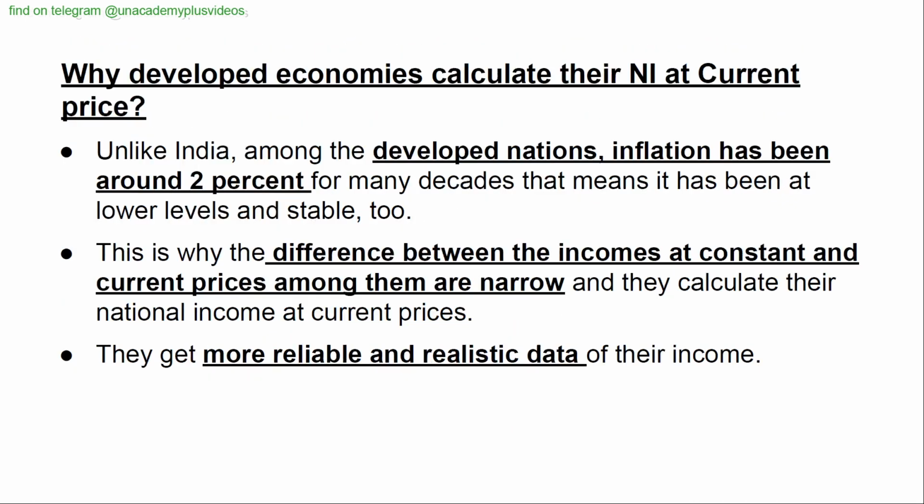Why do developed economies calculate their national income at current prices? Unlike India, among the developed nations, inflation has been around 2% for many decades. That means it has been at lower levels and stable too. This is why the difference between the incomes at constant and current prices among them is narrow, and they calculate their national income at current prices. They get more reliable and realistic data of their income.